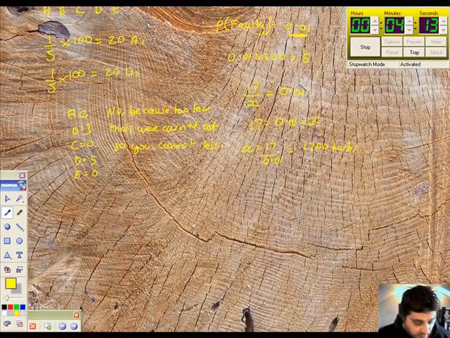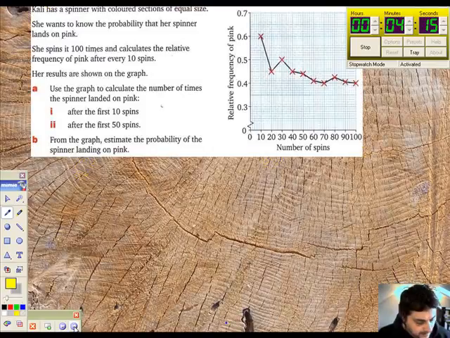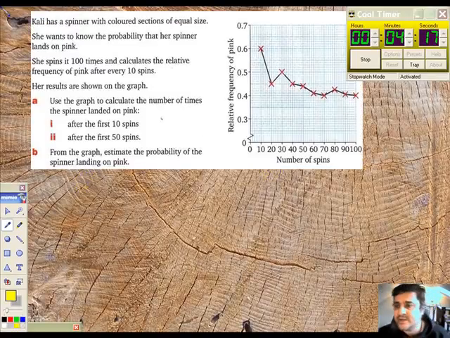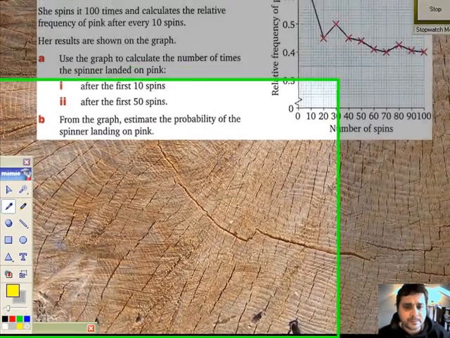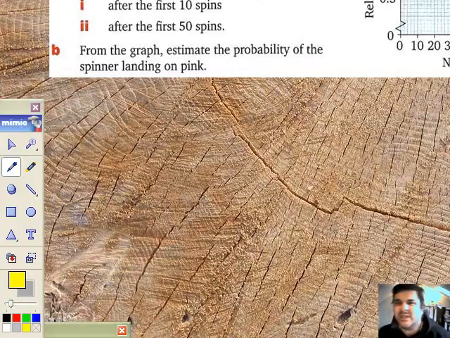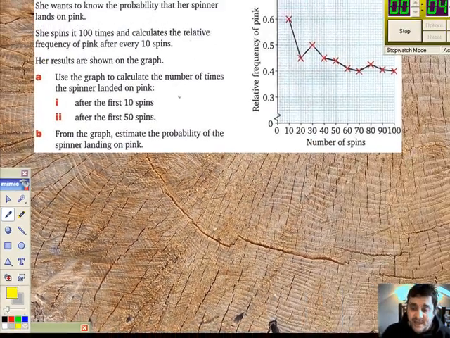Going over to the other page now, we should have a graph ready made. Question H, yes, there it is. Right, this is Carly. She has a suspicion that her spinner lands on a pink, so she's conducting an experiment basically. She spins it 100 times and calculates the relative frequency of getting a pink after every 10 spins. These are her results. Now, she's already calculated the relative frequencies for us. Use the graph to work out the number of times the spinner landed on a pink after 10 goes.